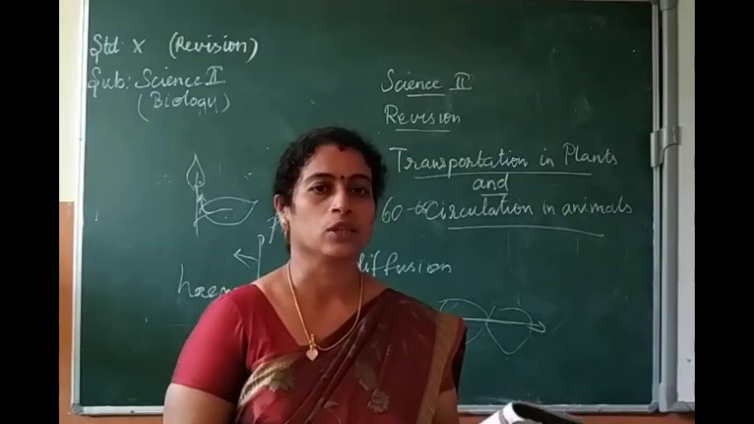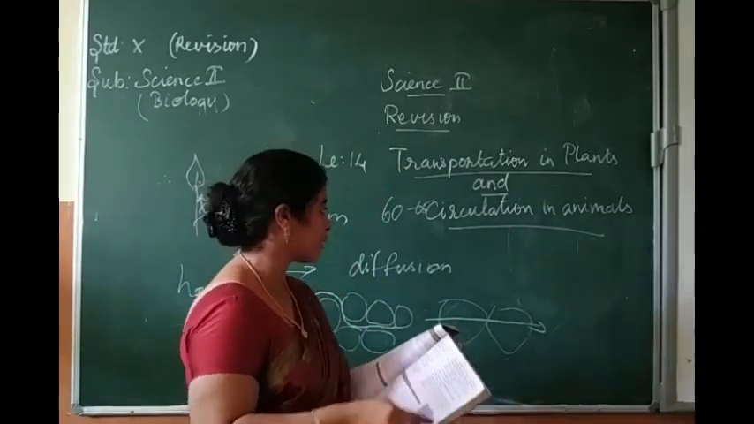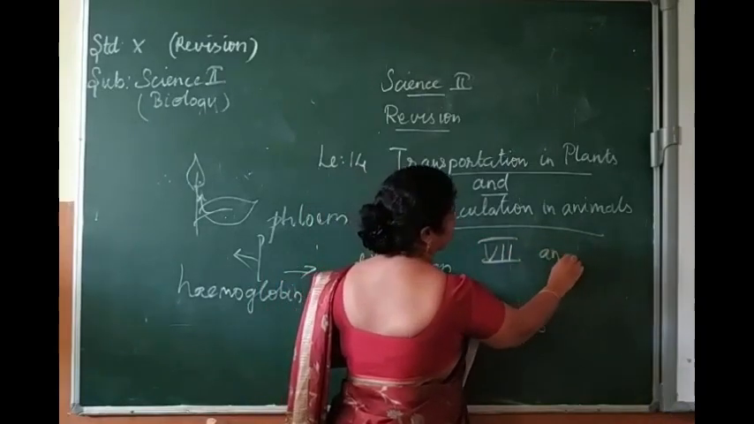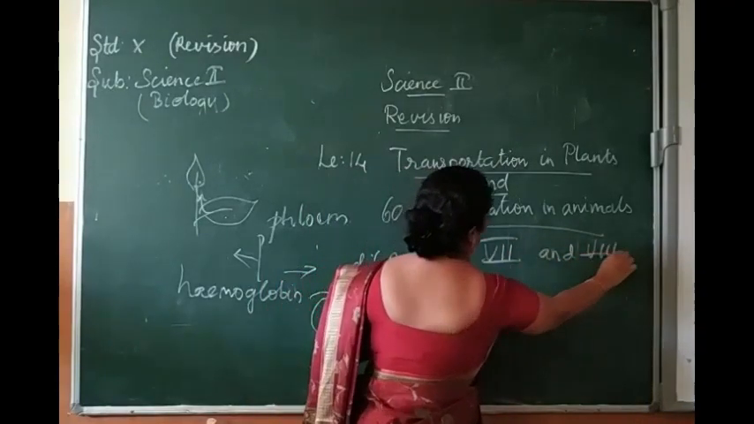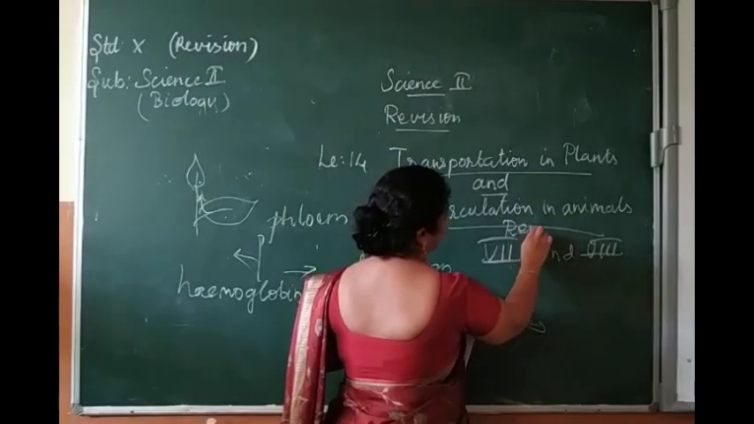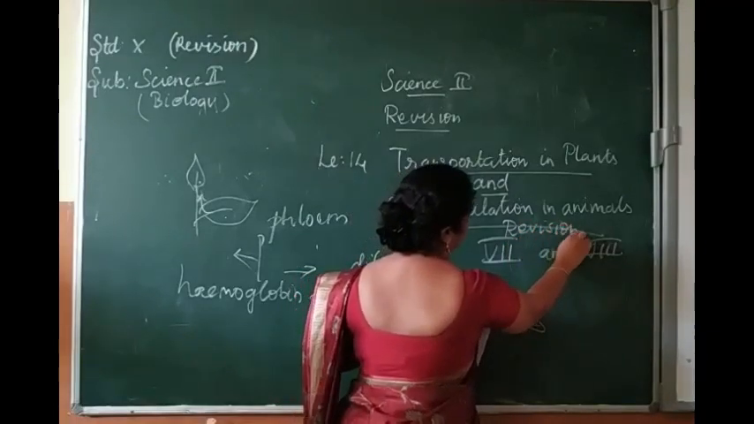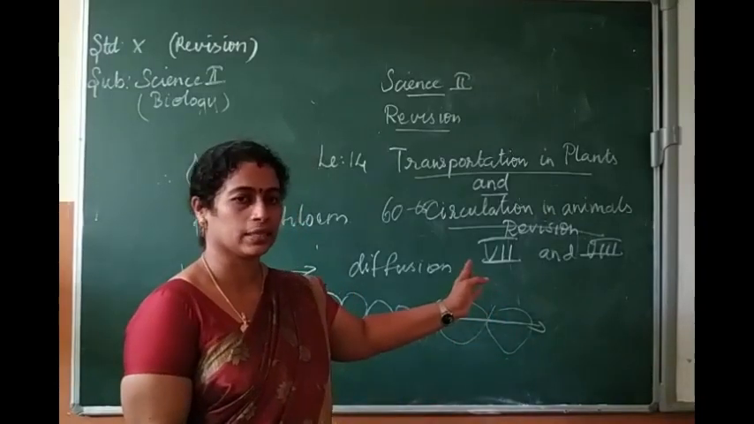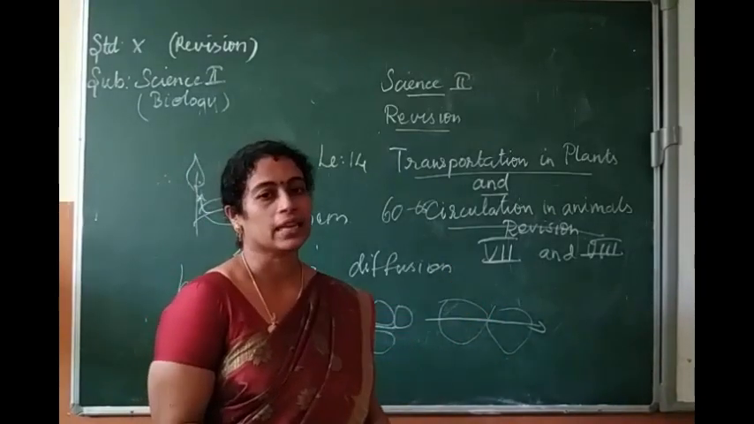So just complete Roman number 7 and Roman number 8 in this lesson for revision. Already we have completed Roman number 1 to 6. Next class we have to complete the 7th and 8th Roman numbers.